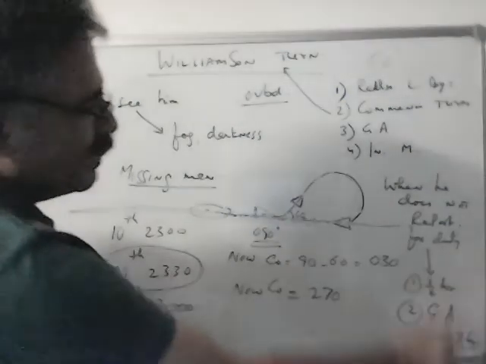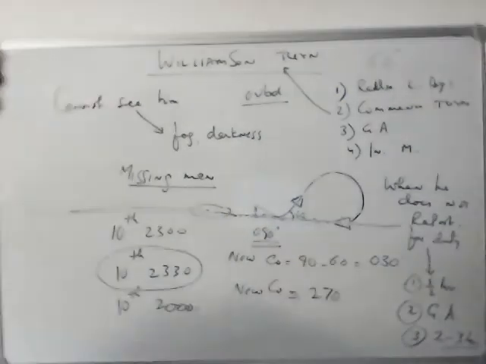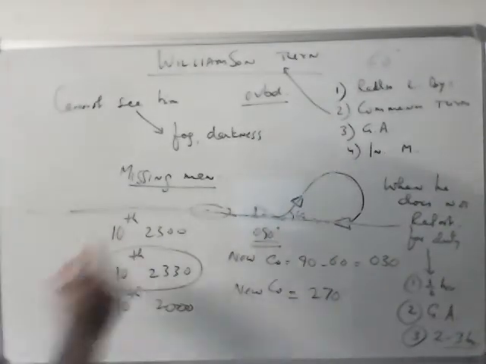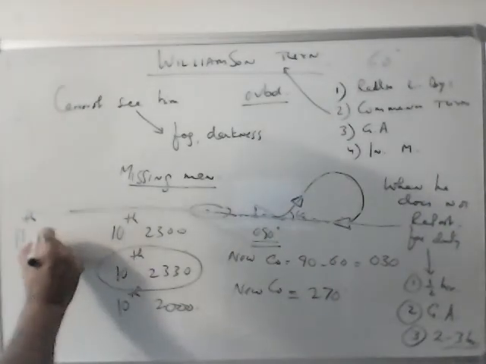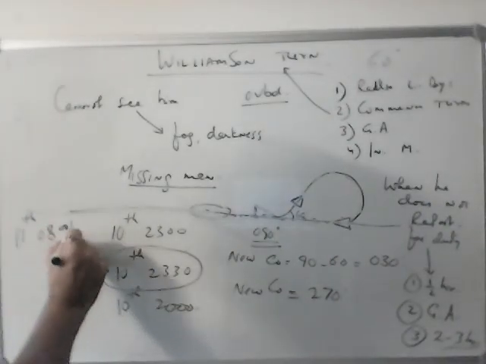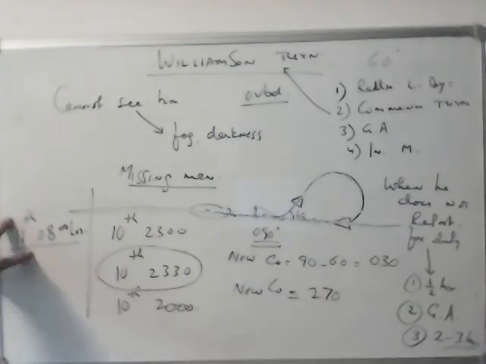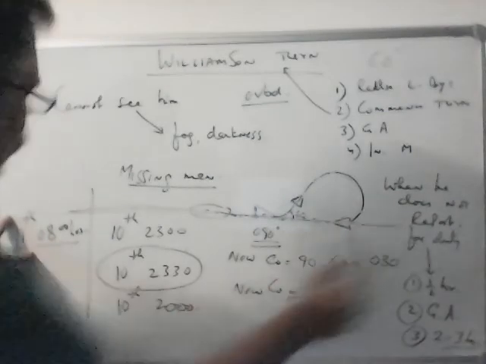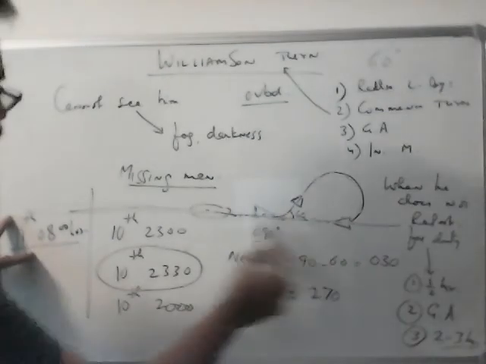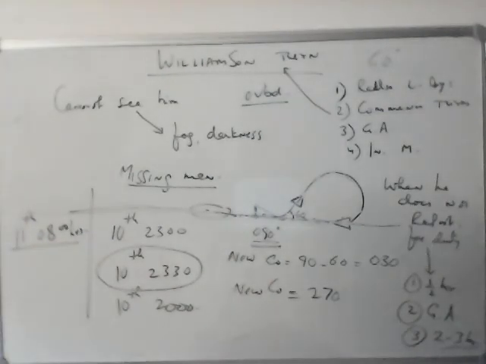And now after searching 3 hours, etcetera, now the time is, let's say, 11th July 0800 hours. This is the time when you started the Williamson turn. Now for how many hours will you search?